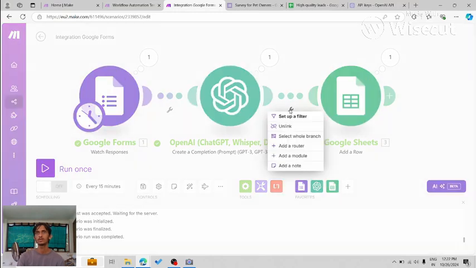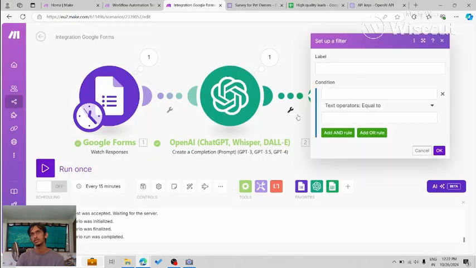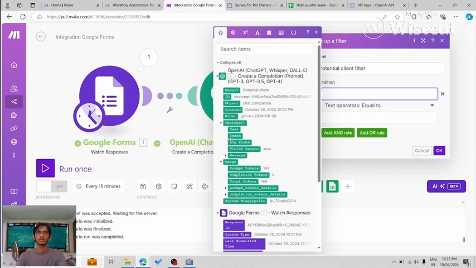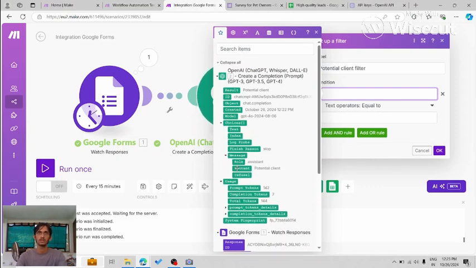I'm going to click it and set up a filter. You can name it potential client filter. For the condition, as you saw, under choices, message, we're not interested in the role, which is assistant.